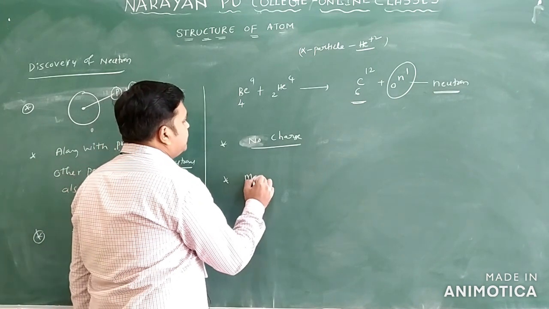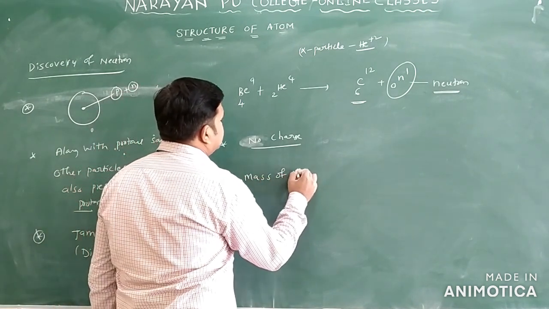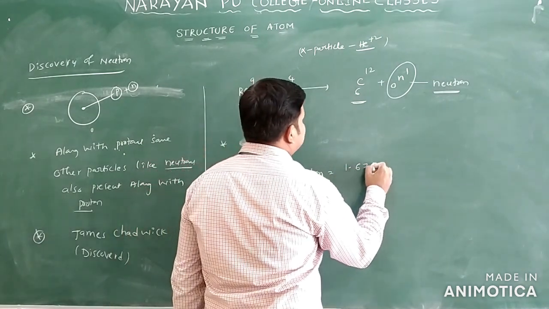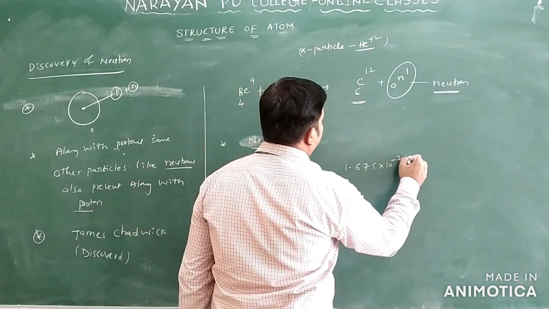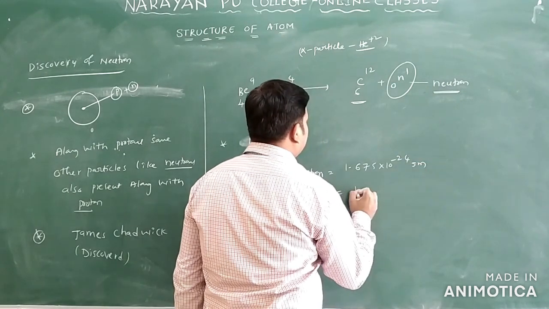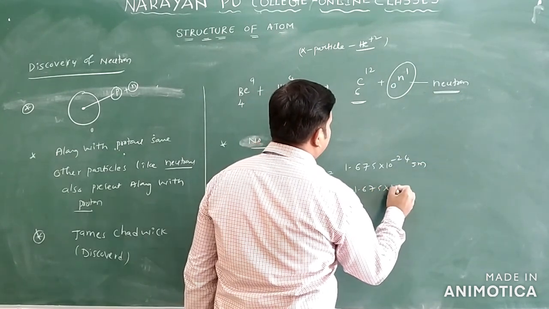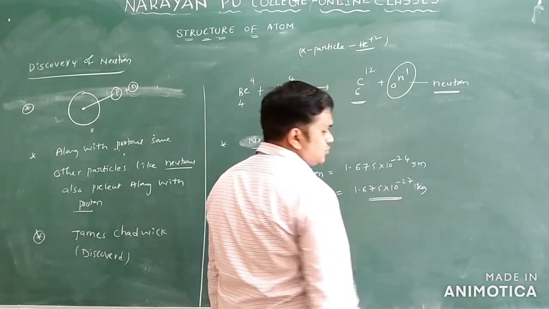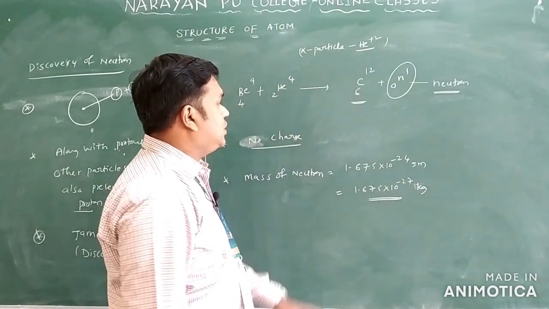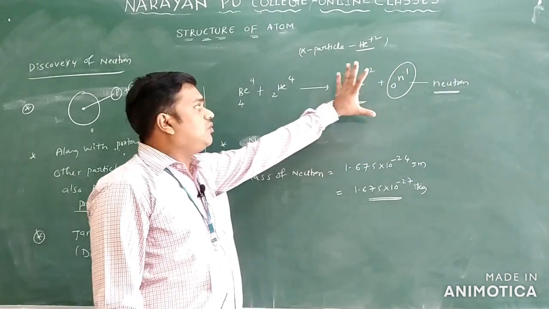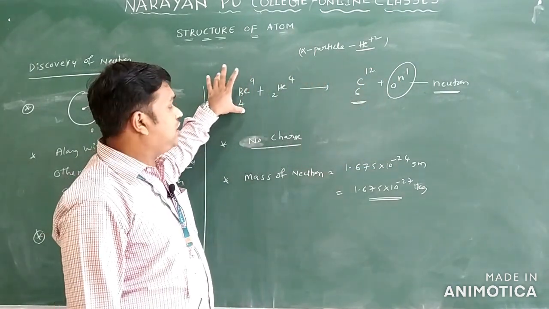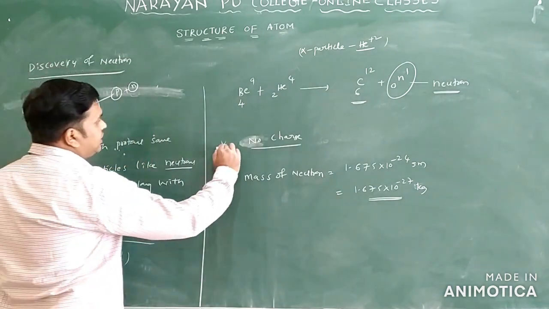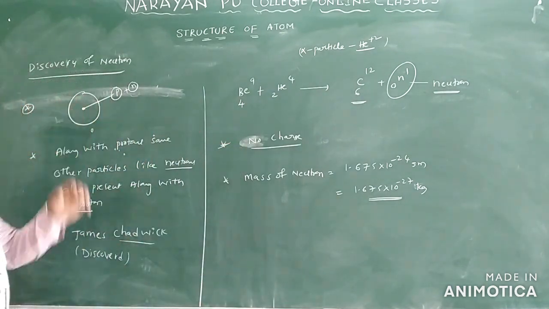Mass of neutron is equal to 1.675 into 10 power minus 24 grams, or 1.675 into 10 power minus 27 kilograms only. So this is regarding the neutron only. Neutrons are formed by the bombardment of beryllium with helium particles. Who discovered the neutron? James Chadwick. What is the charge here? There is no charge. This is regarding the neutron.